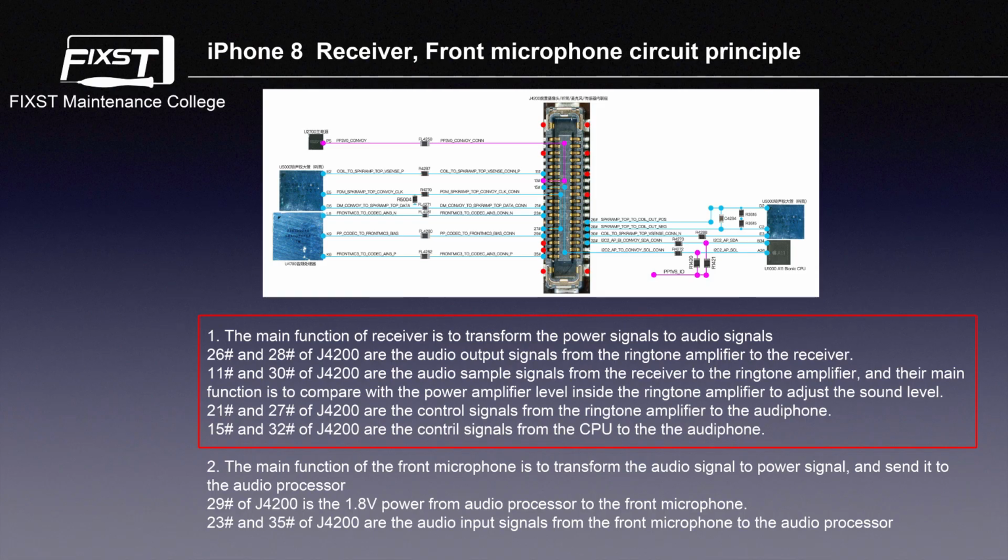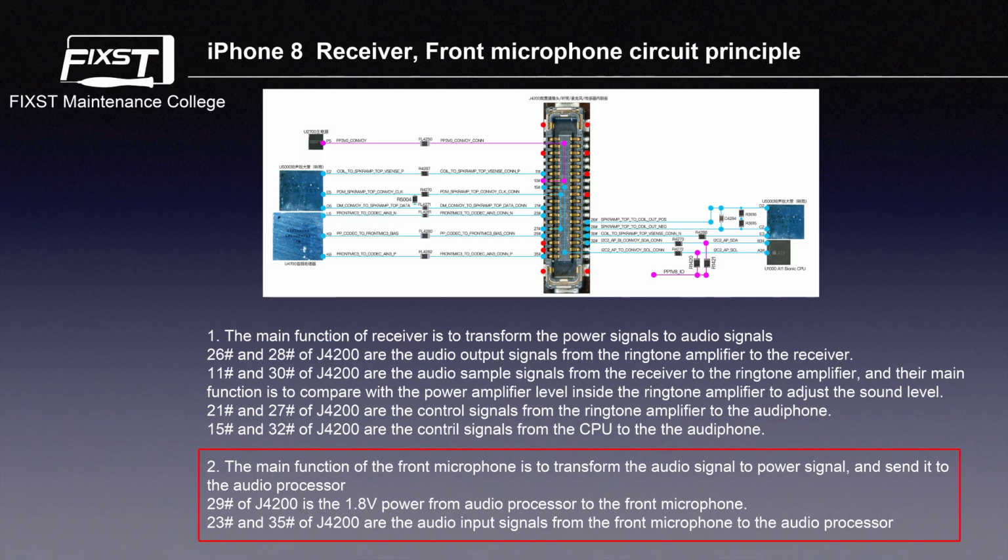Their main function is to compare with the power amplifier level inside the ringtone amplifier to adjust the sound level. Pin 21 and pin 27 of J4200 are the control signals from the ringtone amplifier to the audiophone. Pin 15 and pin 32 of J4200 are the control signals from the CPU to the audiophone.